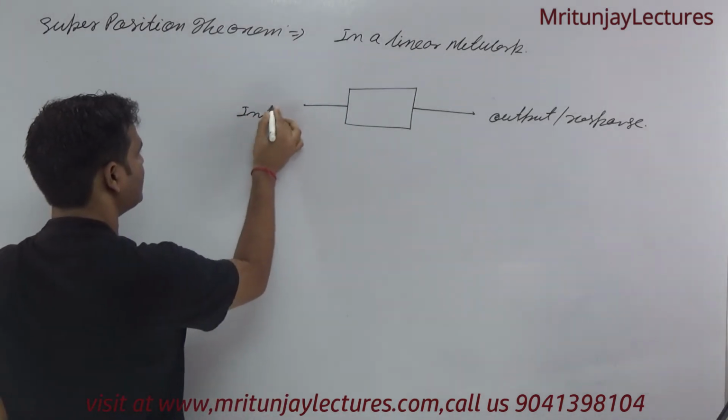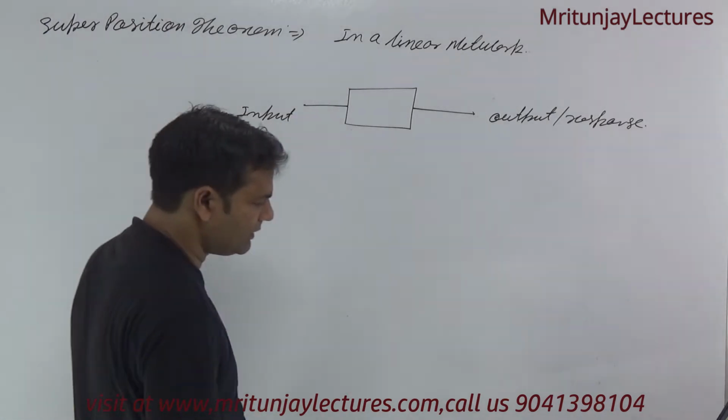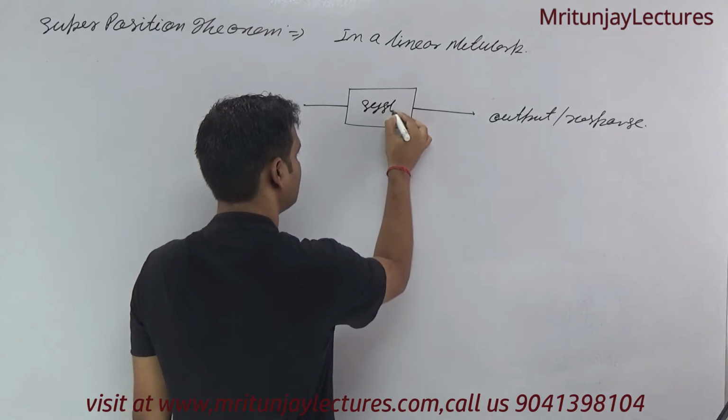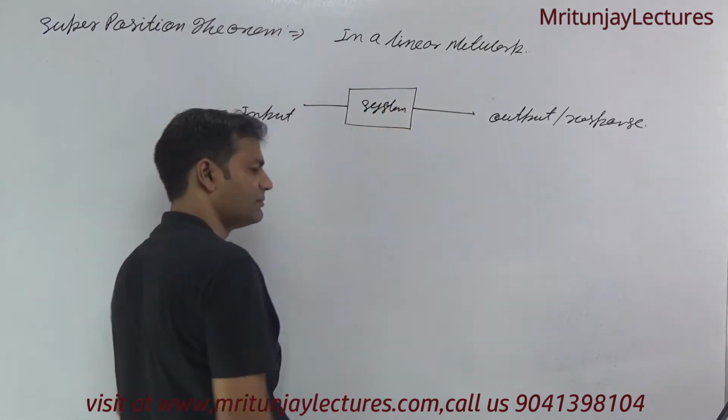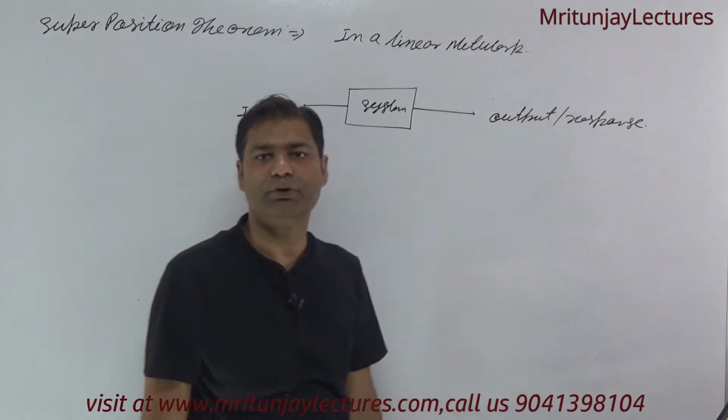This one represents the system, and this is input and this is output, or it is called response.